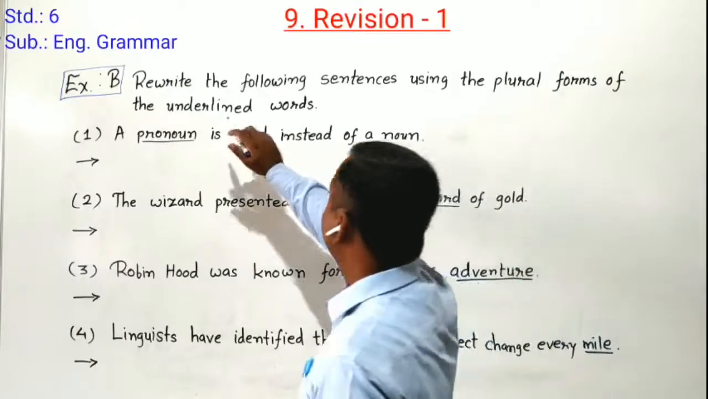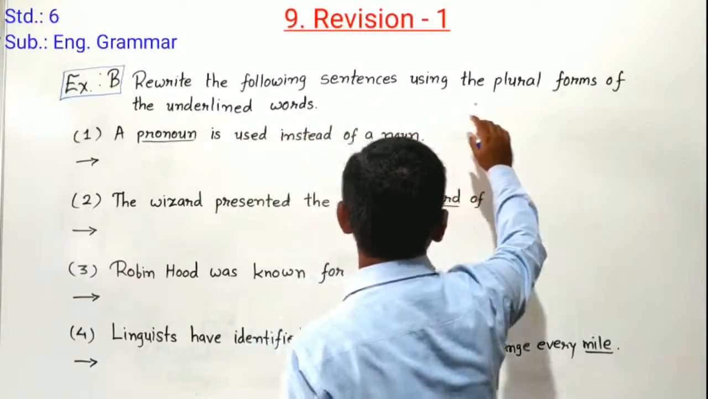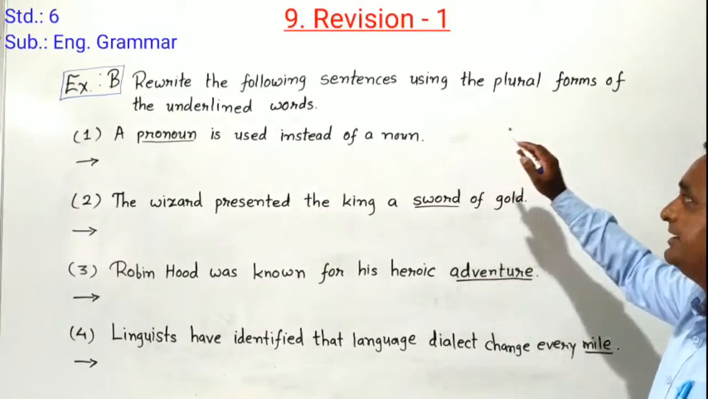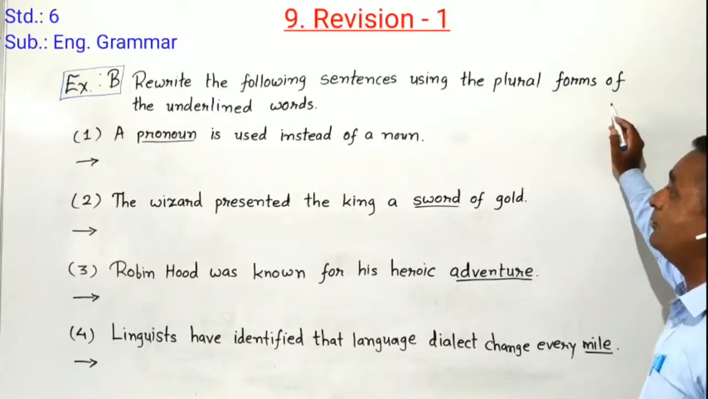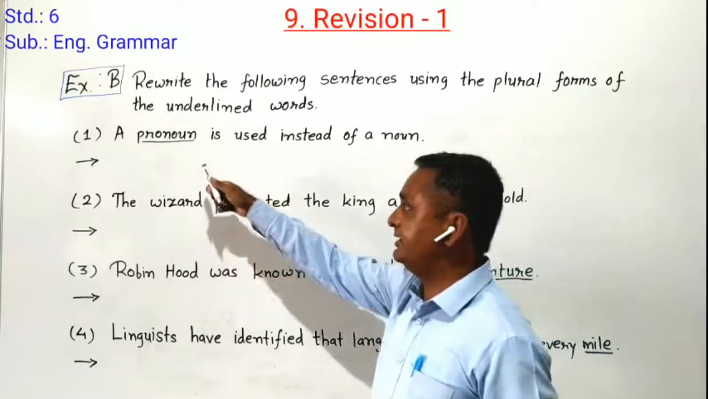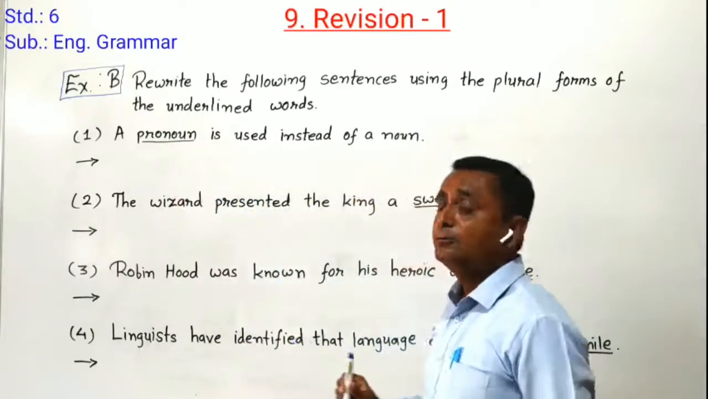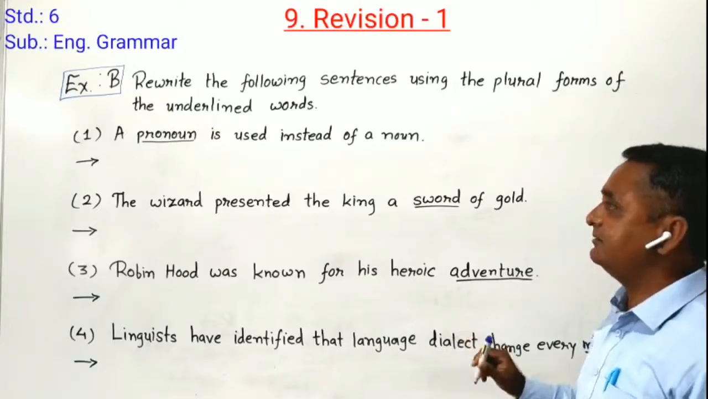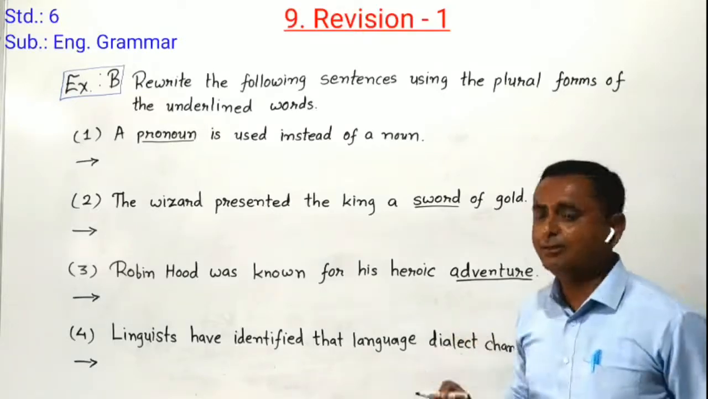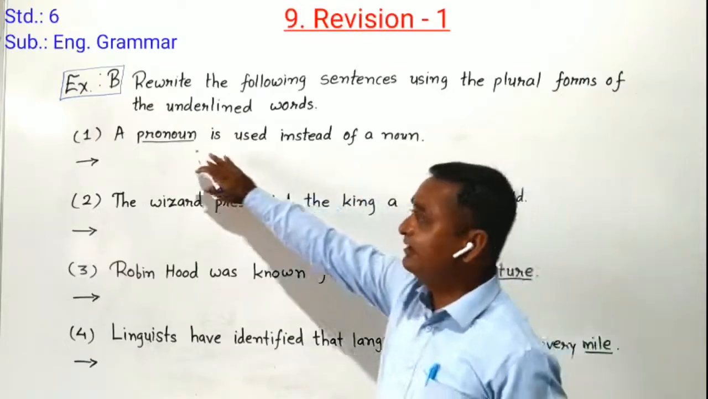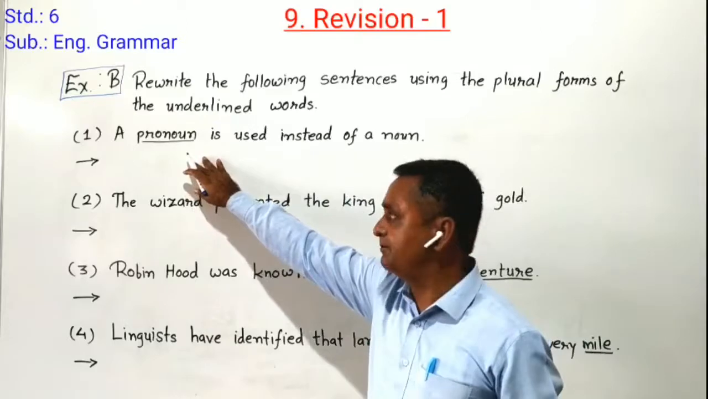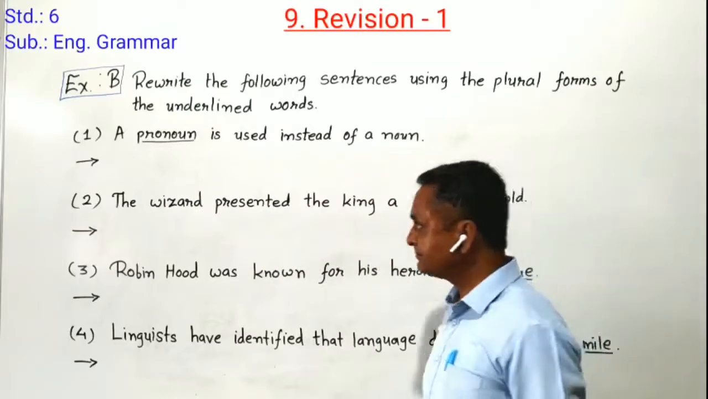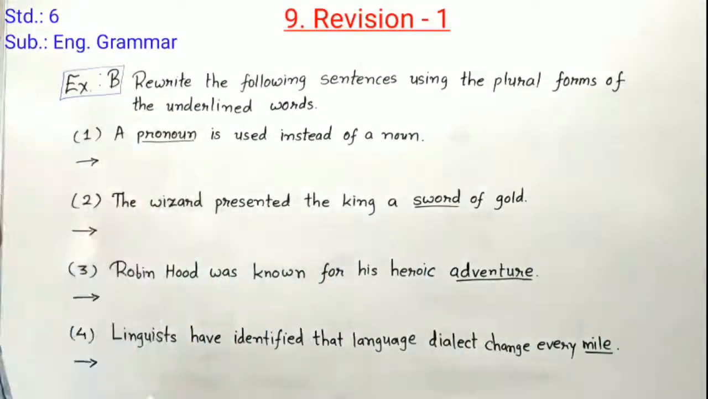Exercise B heading: rewrite the following sentences using the plural form of the underlined words. We have to convert those underlined words into plural form. According to that, if any other changes happen in our sentence, then we have to do them too. We have to convert the underlined word into plural form, and then other changes also we have to do in the sentences. So let's start it. First sentence is given here, see.